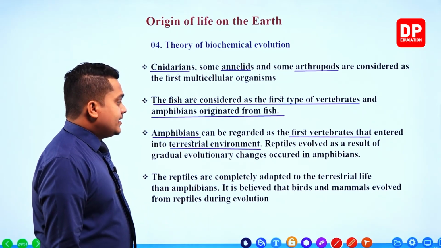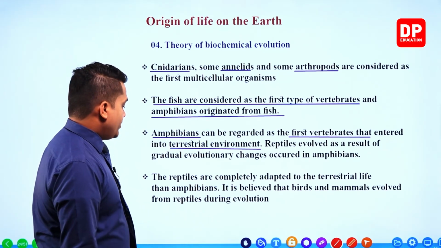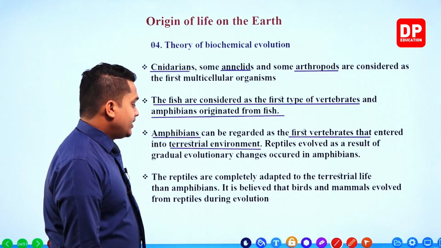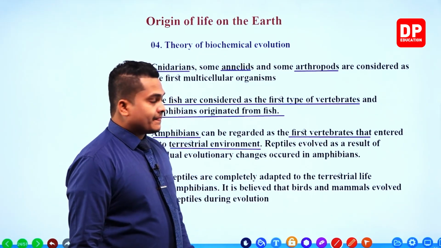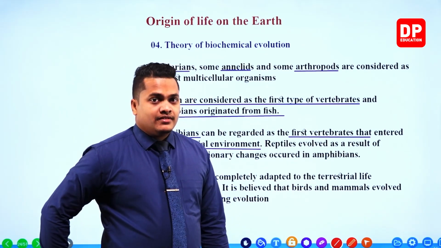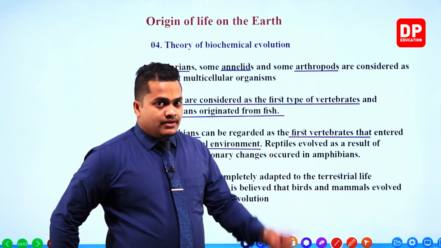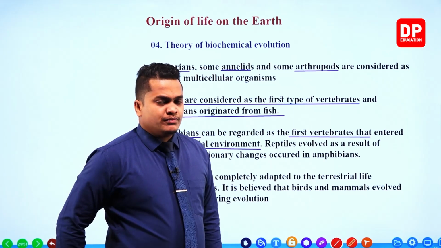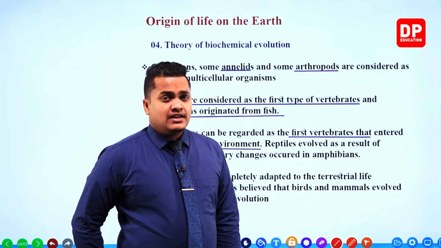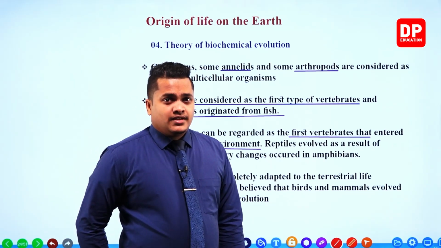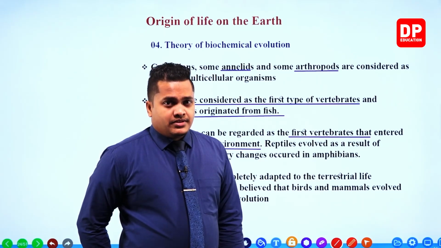It is believed that birds and mammals evolved from reptiles during evolution. So during the evolution, my dear children, reptiles are the ones who created birds and the mammals. It is assumed that mammals are the final form of life that came to the terrestrial environment.